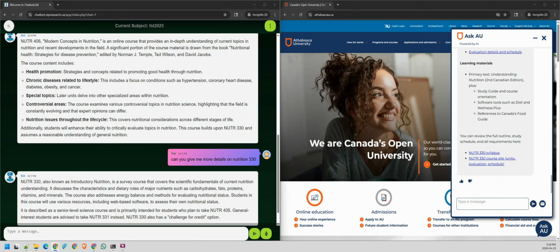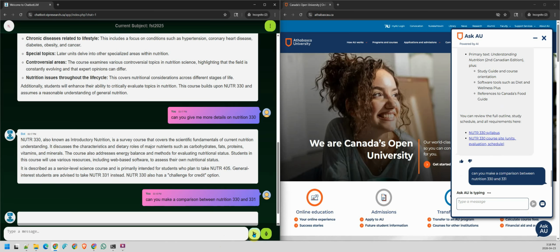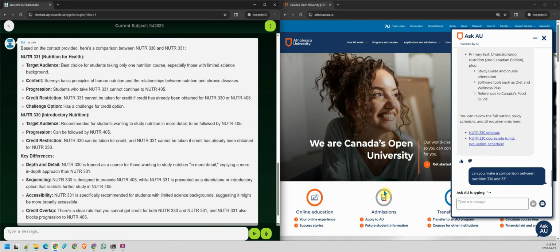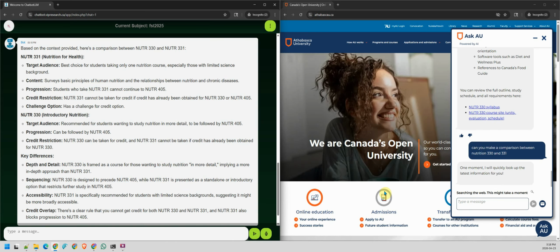On the other hand, let's do another thing which is a little bit more complicated. That is a comparison. So I will say, can you make a comparison between nutrition 330 and 331? And I can do the same thing here at the right hand side. So once again, I will click send here and send there. Both of them are syncing, and of course on the left hand side, MASA has already got me some answer, and on the right hand side, AskAU is still trying to find something, and I don't know how much time it will need, but let's see.